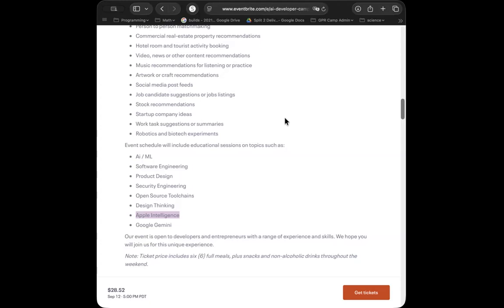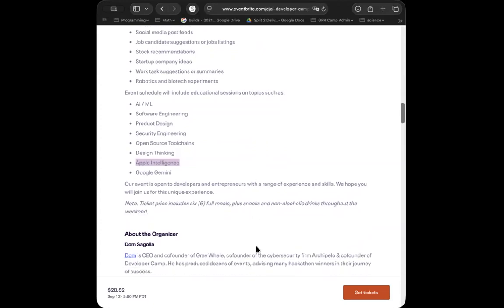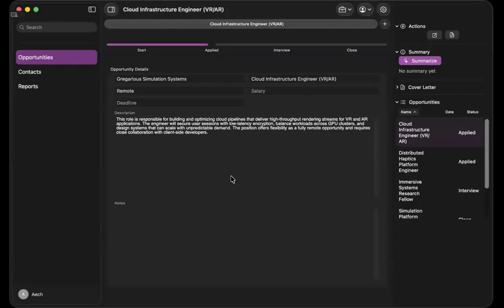When I started to come to this version of DevCamp, I got really excited about how they were going to be working on AI and specifically the Apple Intelligence. I thought, oh, this is great. This will be a whole lot of fun. I have the perfect project for this. And what I did is I've been working on this app called Shukatsu. And Shukatsu is a job hunting app.